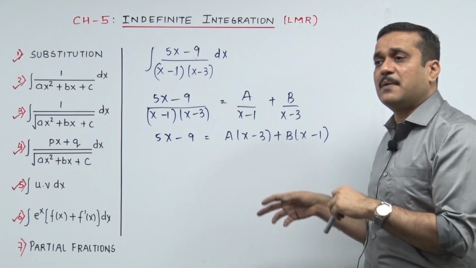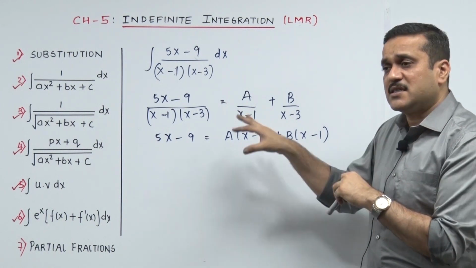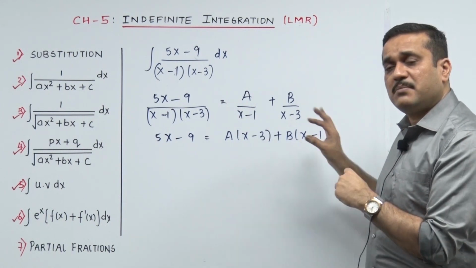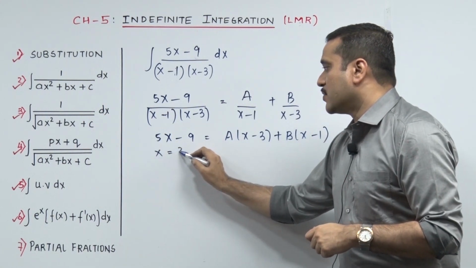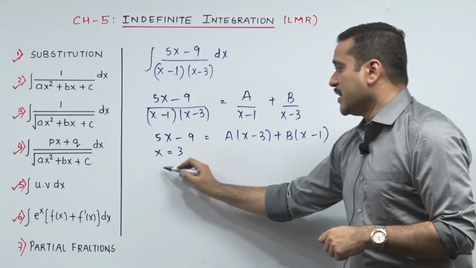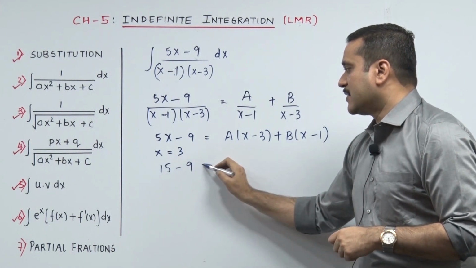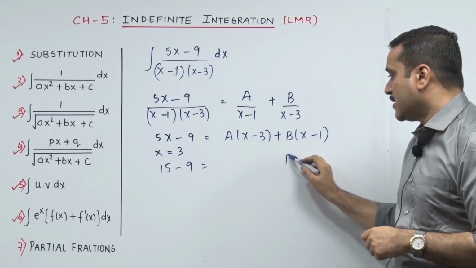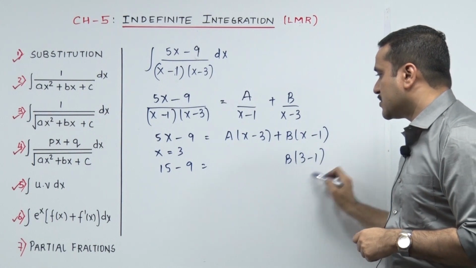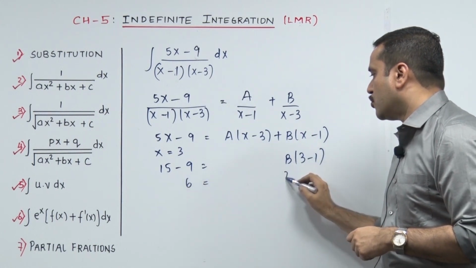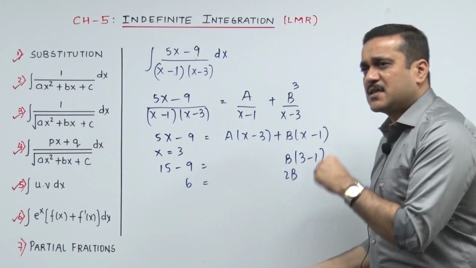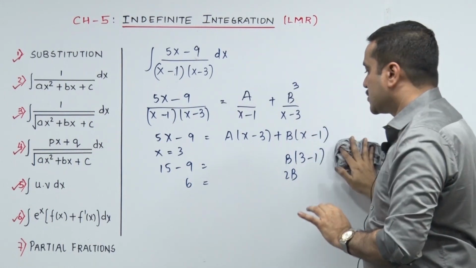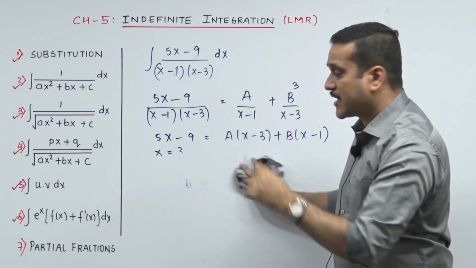ऐसी वैल्यूज जिससे आपका एक शॉट में a जाएगा, b आएगा, सेकेंड शॉट में b जाएगा, a आ जाएगा. Let's do it. I put x equal to 3. So it's going to be 15 minus 9, that goes 0, that was the plan. B: 3 minus 1, so that goes, 6 is equal to 2b, and I can see the b ka value 3. My habit, जैसे b का value है, I write it over there, so I need not search when I want to push it back into the sum.